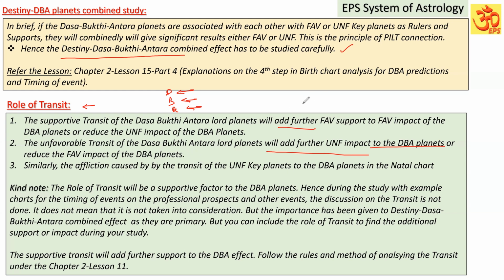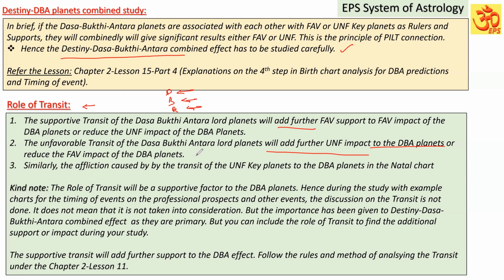It means if the transit is good, favorable, it further adds favorable support to the favorable Dasa Bhukti Antra. Suppose the transit of the Dasa Bhukti is not good, it can either increase the unfavorable impact of the Dasa Bhukti Antara planet significations or reduce the favorable impact of the Dasa Bhukti Antara planet significations. I think you are able to understand, right?